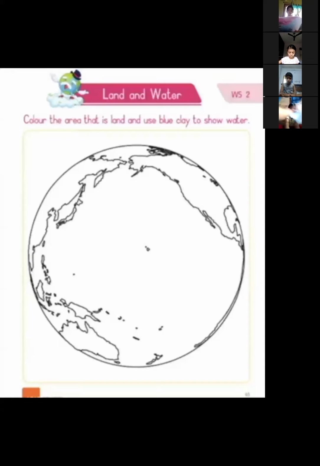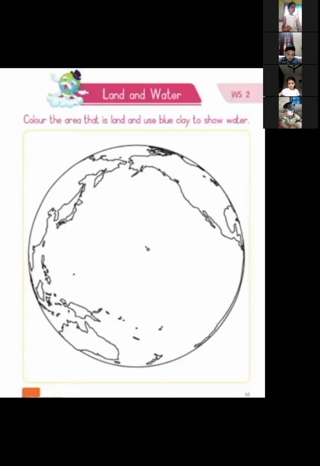Can you see this? All of you open your book. I'll give you 10 seconds. Ma'am, done, ma'am. Done? Okay, let your friends also open their worksheet. So water is used for almost all the activities, for drinking, bathing, brushing, washing, cooking. So water is an essential part of our life. Now, did you all open the worksheet? See, all of you mute yourself. I'll ask you questions later. Mokshit Yadav, mute yourself.